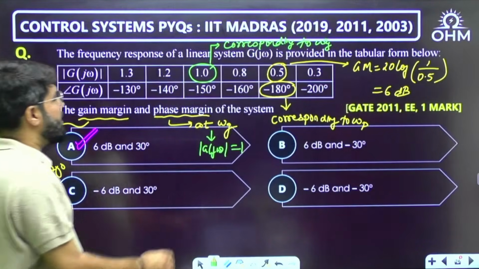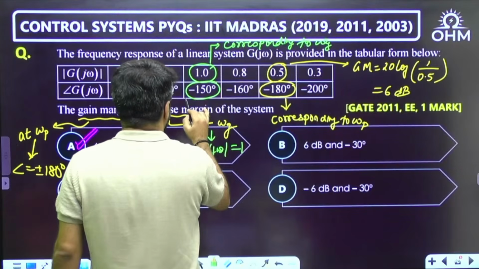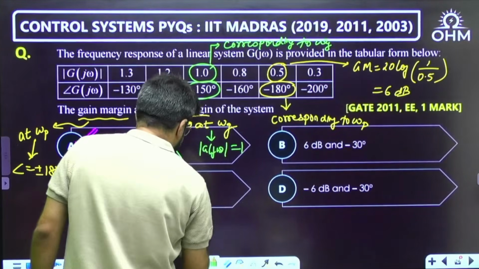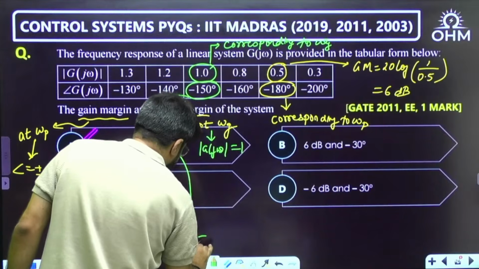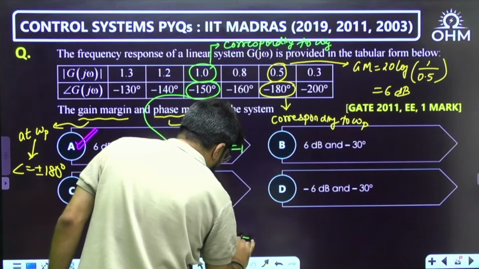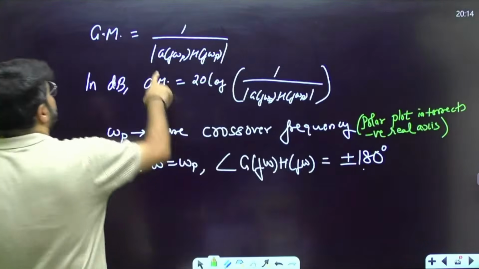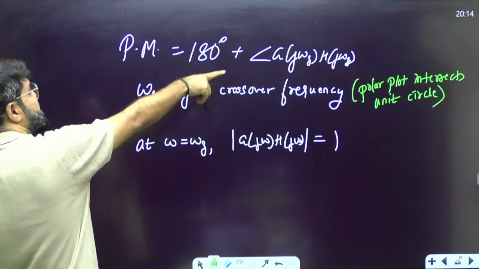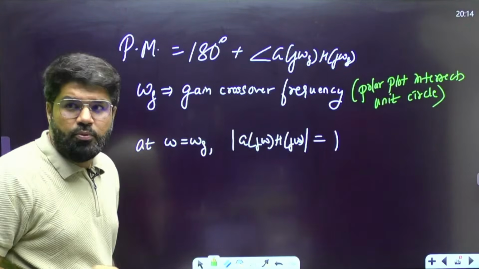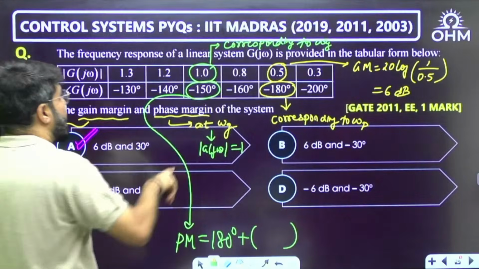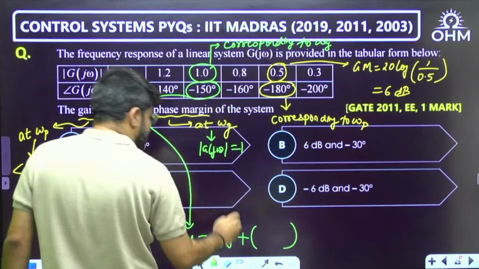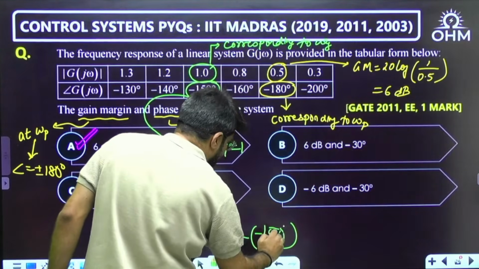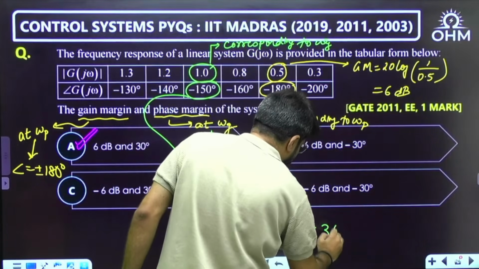Now I need the phase at this point, and then I will write down the phase margin. What will be my phase margin? I told you the formula just now. Phase margin is 180 degree plus the phase of the system at omega g, angle at omega g. So this corresponds to omega g. What is the angle here? Minus 150 degree. So 180 plus minus 150 degree.